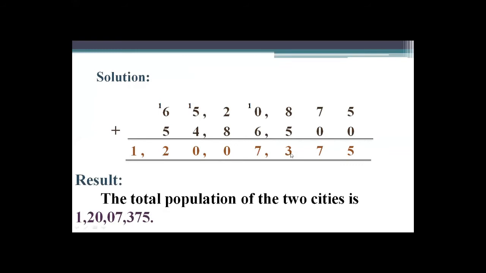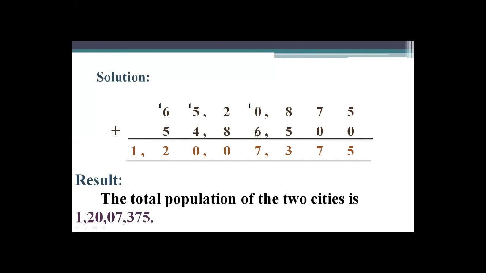So 3 is written here and 1 carries to the next digit. 6 plus 0, 6, plus 1, 7. 8 plus 2, 10. 0 here and 1 carries. 5 plus 4, 9 and 1, 10. So 0 here and 1 carries to the next digit, that is 6. So 6 plus 5, 11 and plus 1, 12.